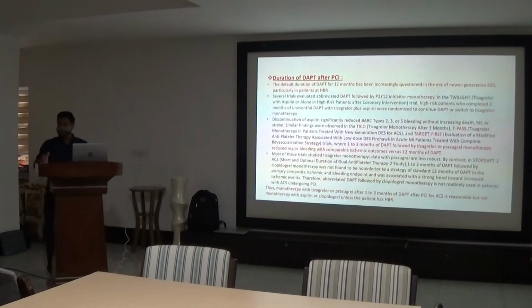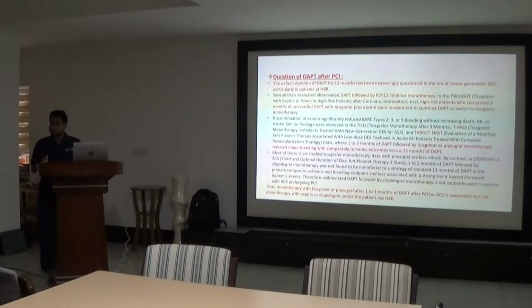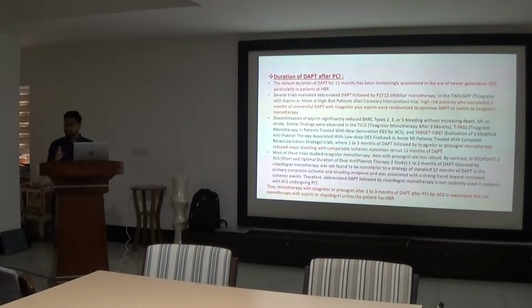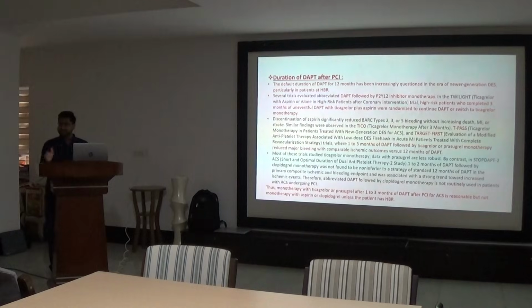What is HBR, sir? High bleeding risk, yes. Major and minor criteria are there. And the BARC bleeding classification is type 0 to type 5. Type 0 is no bleed, type 1 is minor bleed, type 2 is overt bleed, type 3 is major bleed where the hemoglobin falls by more than 3 grams per deciliter, type 4 is bleeding after CABG, and type 5 is fatal bleed.